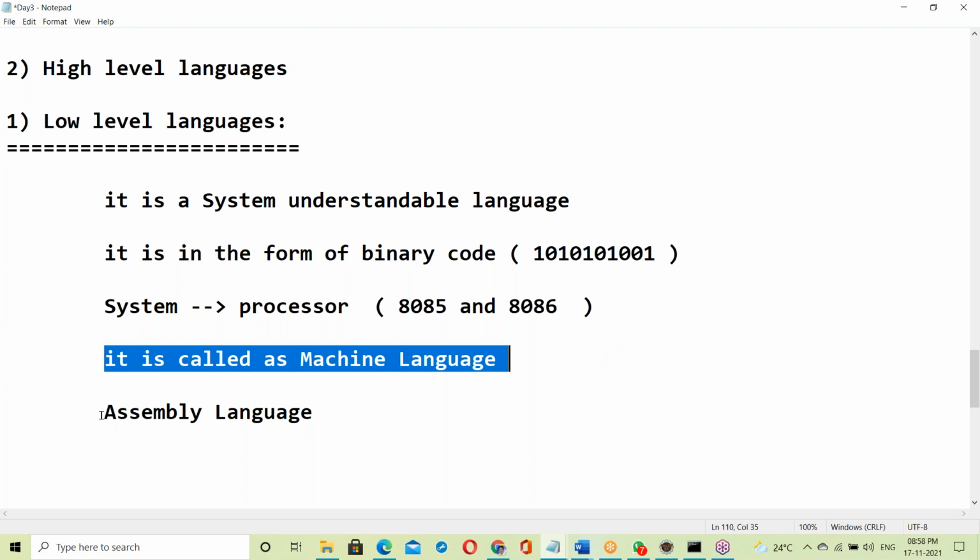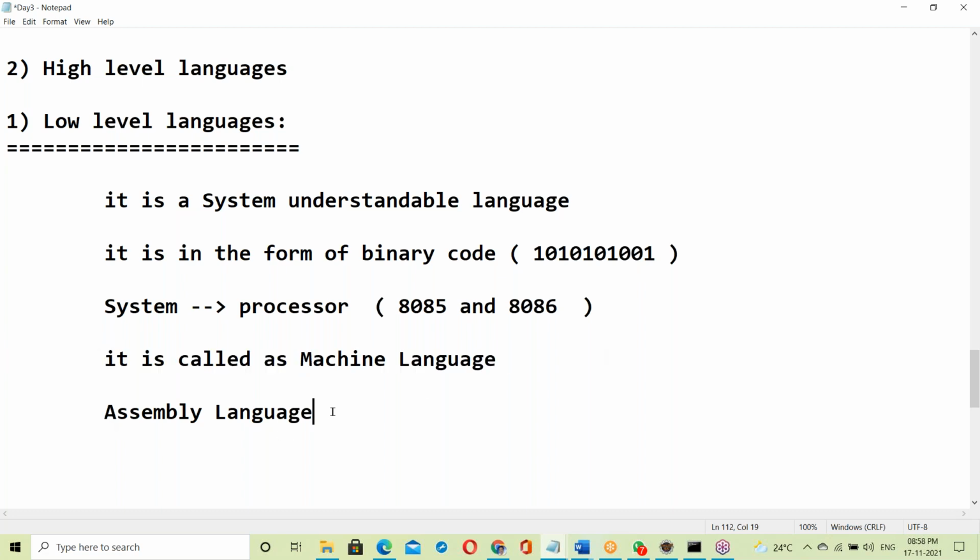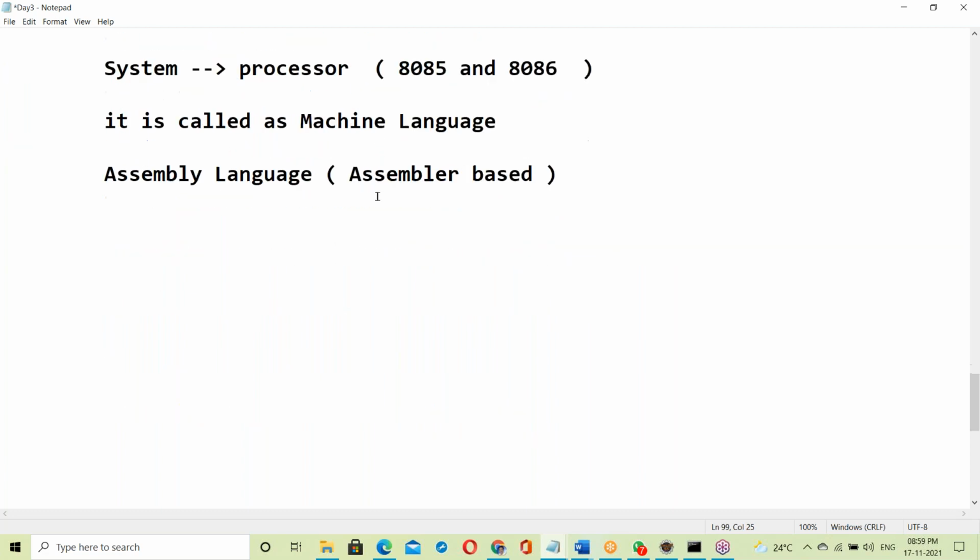After machine language, one more language developed: assembly language. Assembly language is assembler based. This is somewhat easy here. Leave it, not necessary for us. That is low level language. Next, high level language.